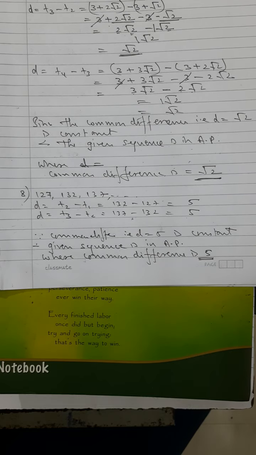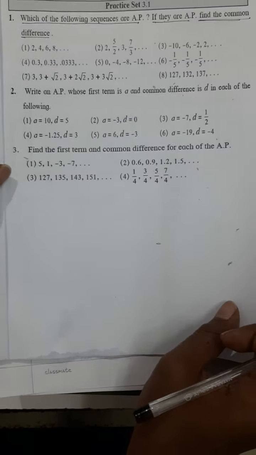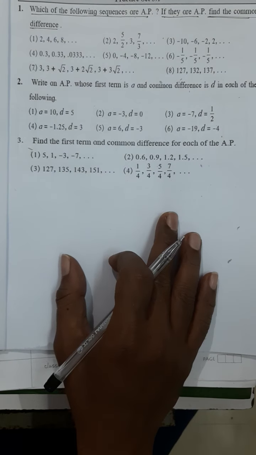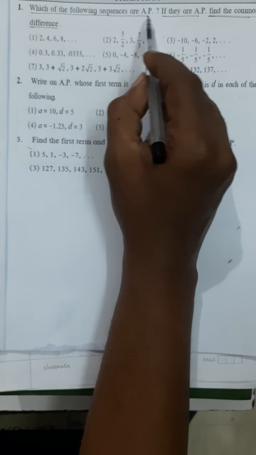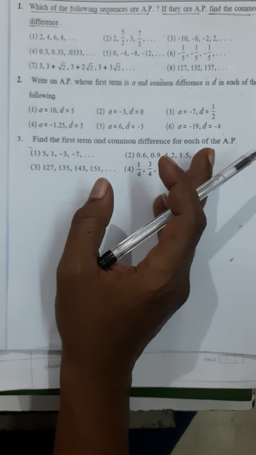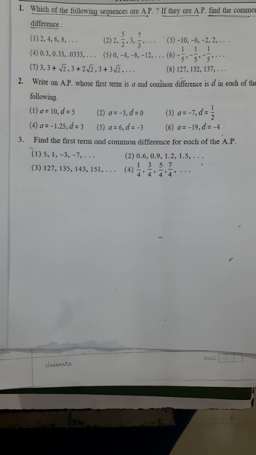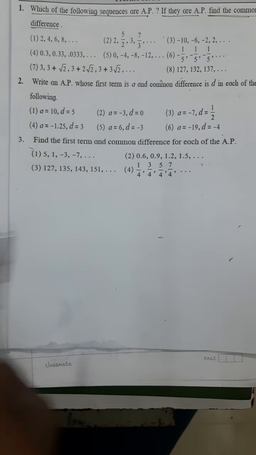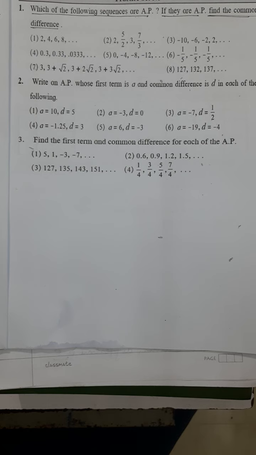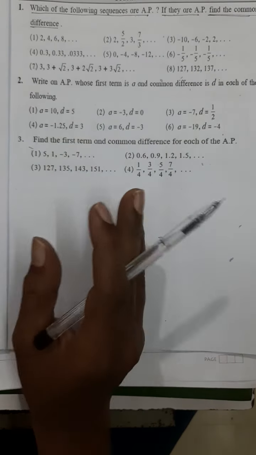Okay, my dear students, so this way we have finished our first question and now we can proceed to our second question. What does the second question say? Now here it is exactly opposite. In this question, the sequence is given to you and you have to identify whether the given sequence is in arithmetic progression or not. At that time what we are supposed to do is find d. In every case we calculate d. If d is constant, it is an arithmetic progression. If d is not constant, it is not an arithmetic progression.